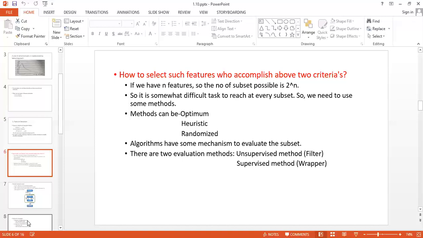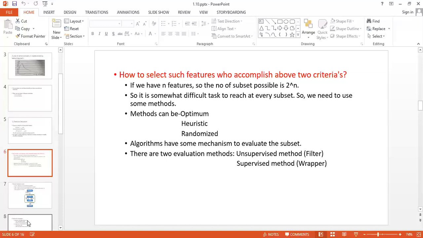So we have created the instances by using the symptoms of that disease, and by doing this we have selected the features and created instances. Now how have we selected the instances?